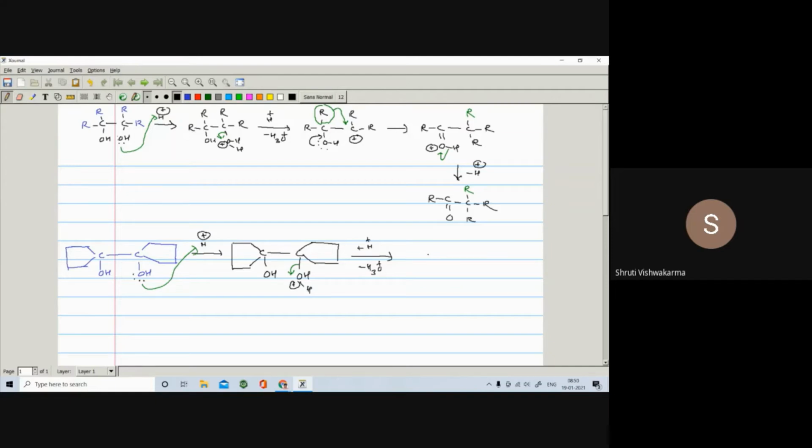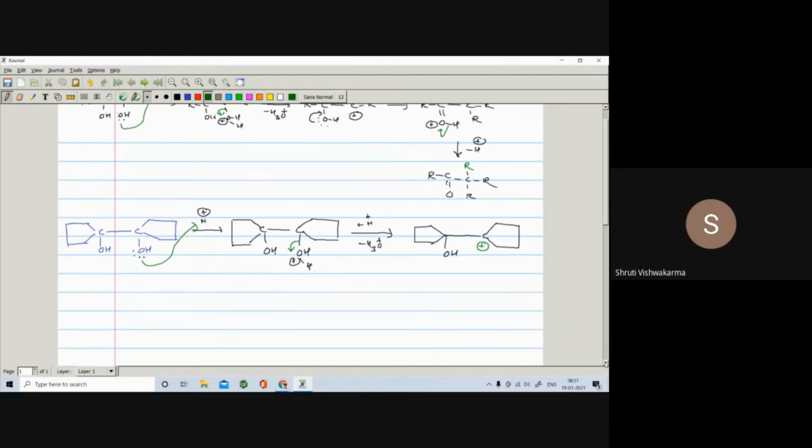So I can also write it like this, as in your book. We can write such a 5-membered ring, and here is the OH. Even if you write it this way, it also works. Now what is the charge on this carbon? The charge will be positive. As soon as this opens here, the carbon becomes positive. Now the next step is important.